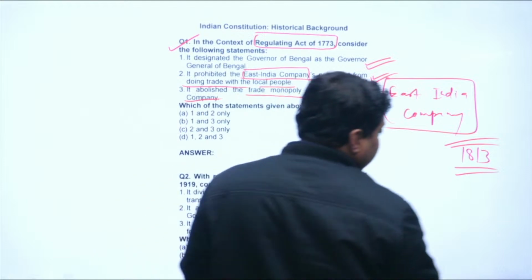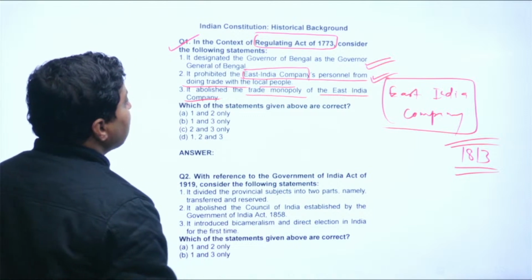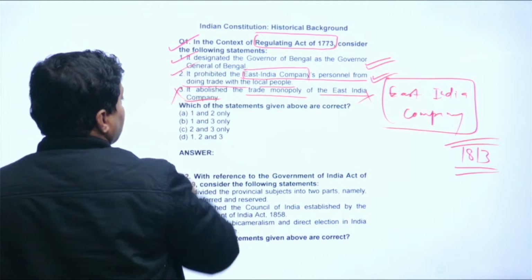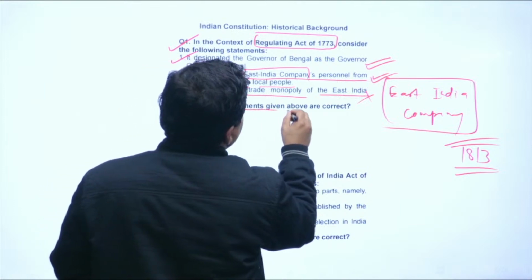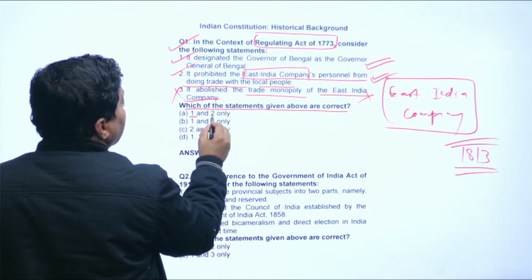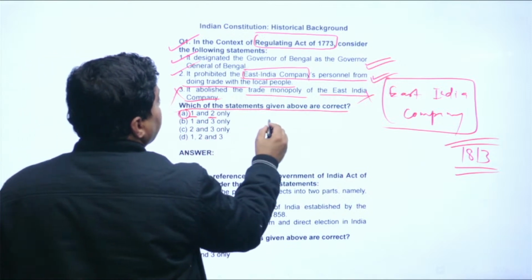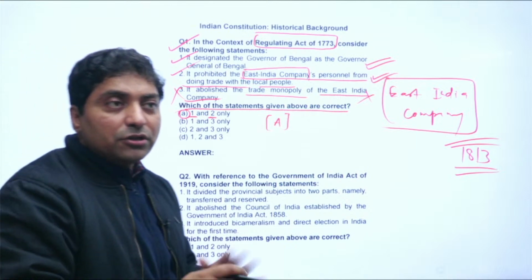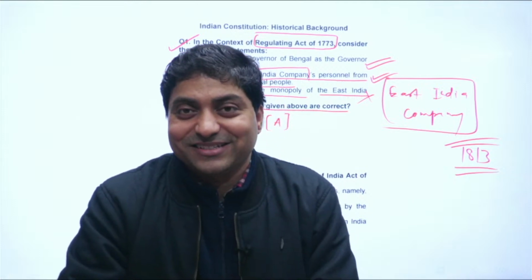Now, if you look at the next question, come to the answer. We see that the third is wrong, and the first and second are correct. You have to see the question: which one of the statements given below are correct? You can see that 1 and 2 are correct, so the answer is A. So here, A would be the correct answer for this question. You have to be a little analytical so that you can understand the question.